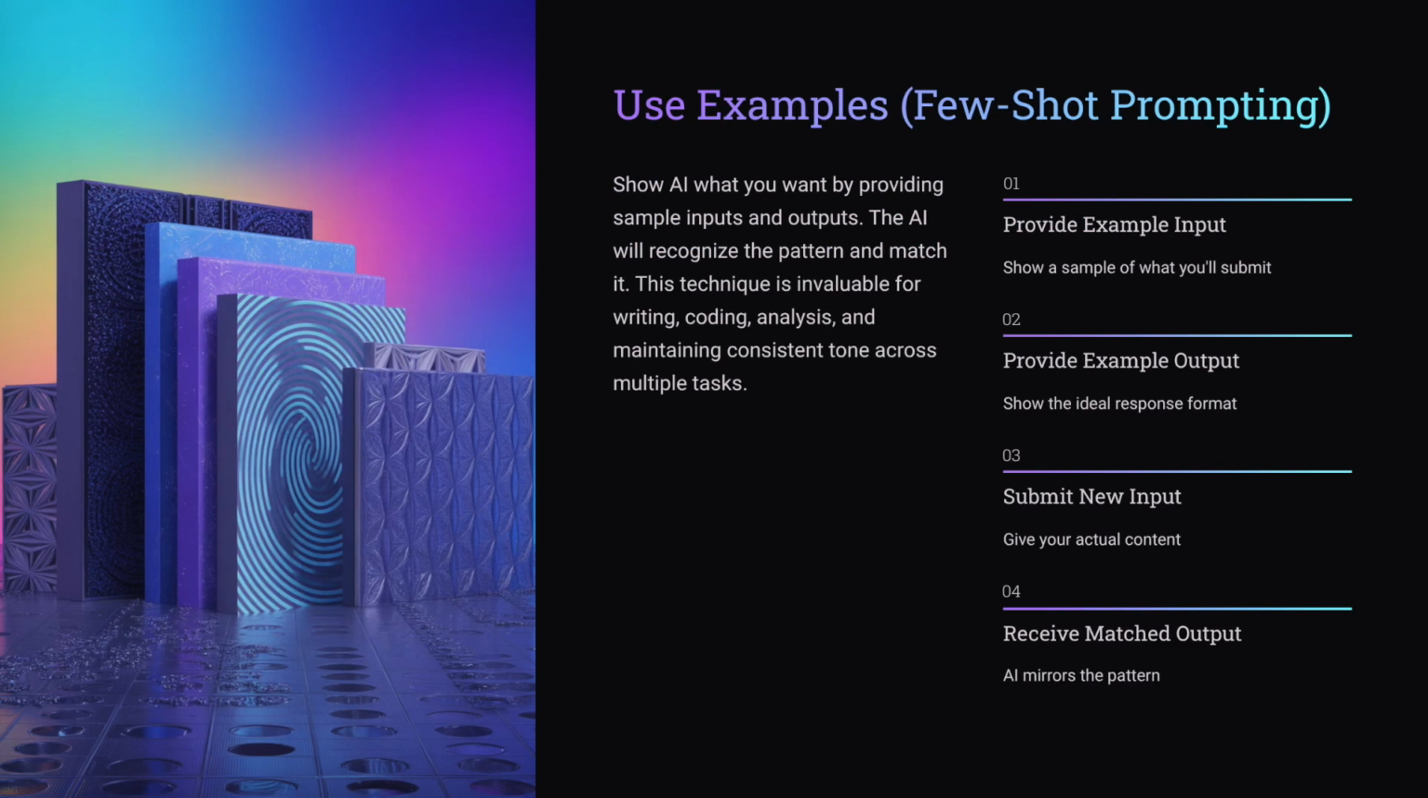One of the strongest prompting techniques is show, don't tell. Few-shot prompting means you provide example input and example output, then the AI uses that pattern when you give it new input. For example, if you want consistent email responses, show 1 real email from a customer, show your ideal reply style, then say, use this style to reply to future emails like the one below. Now the AI has a pattern. This is incredibly powerful for writing, coding, analysis, tone consistency across a team.